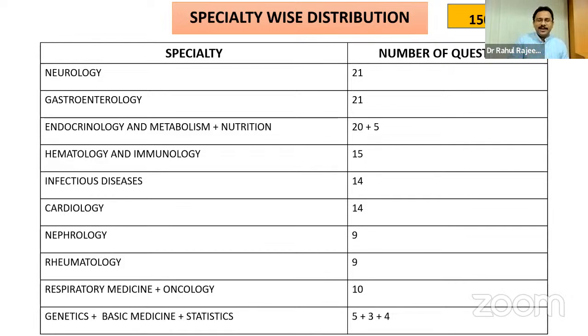So overall, my take is pretty balanced. A few surprises, as you said, compared to last year, hematology having slightly more representation, cardiology slightly less. I think there was no ECG question as well. And again, genetics maintaining that level, and also statistics, a few questions. Yeah. Okay. Now we will move on to each specialty wise.